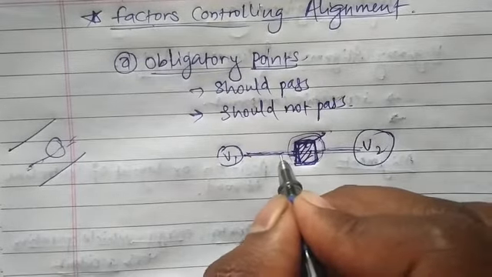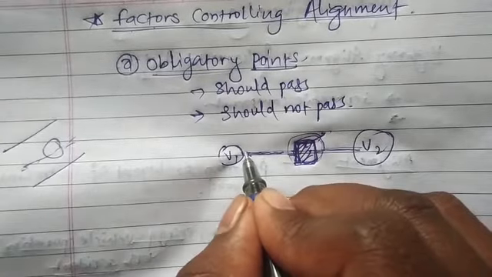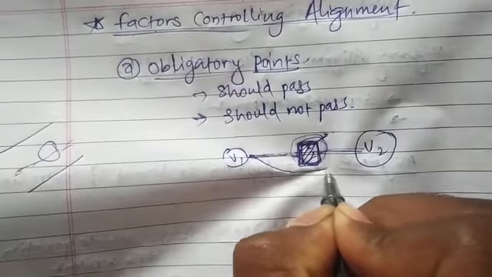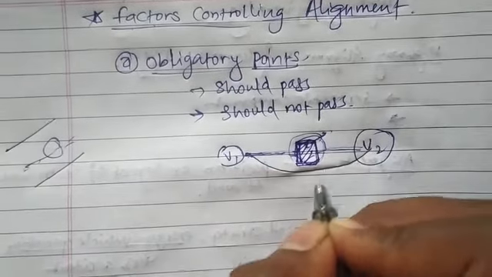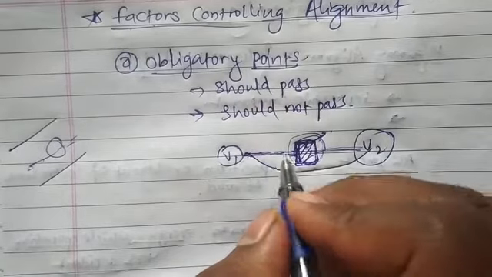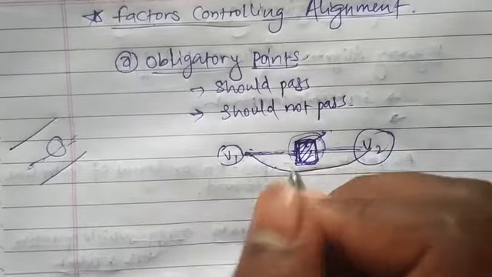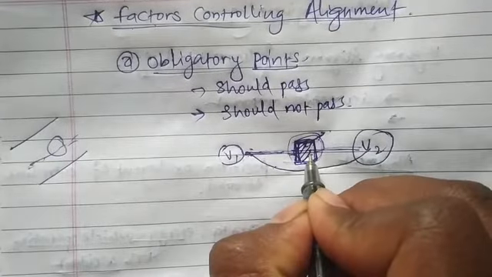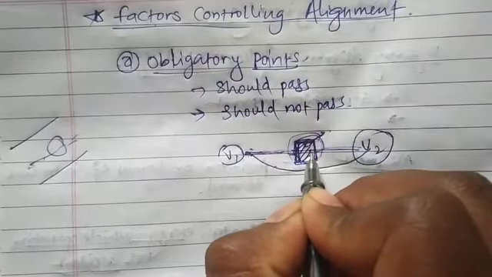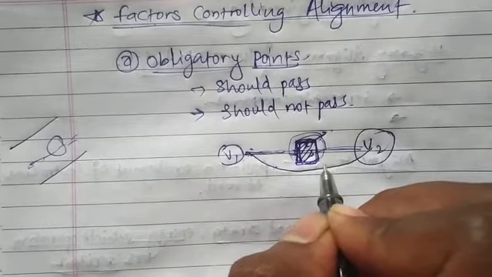So that's why we will shift our alignment and pass from somewhere else and construct our road from nearby. So because of this obstruction or this monumental structure, we have shifted our alignment.